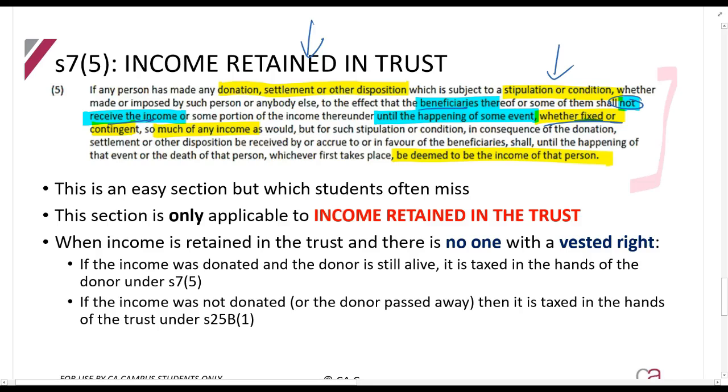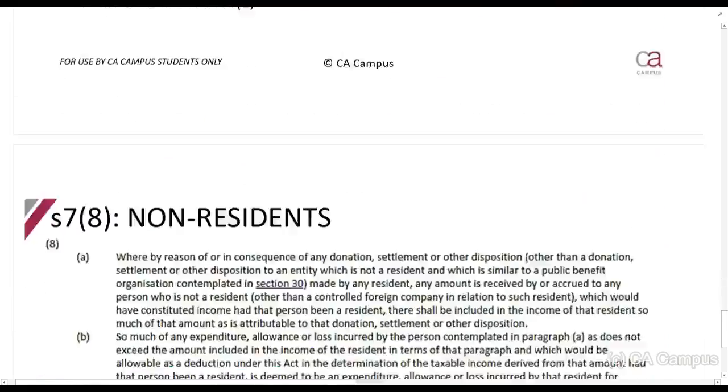So all of this that they're talking about here, they're just saying in simple terms, if an amount is not being paid out to the beneficiaries because something hasn't happened yet, so either someone hasn't made a decision, or someone hasn't turned the right age, or someone hasn't gotten married, or some condition hasn't been met, then the donor will be taxed. That person is, remember, the person in the beginning. If any person made a donation, so that person. So in other words, you look at the income which has been retained in the trust. If no one has a vested right to it, then the donor will be taxed on it.